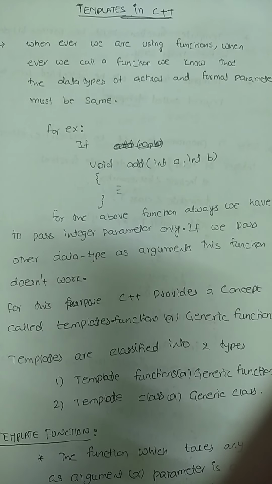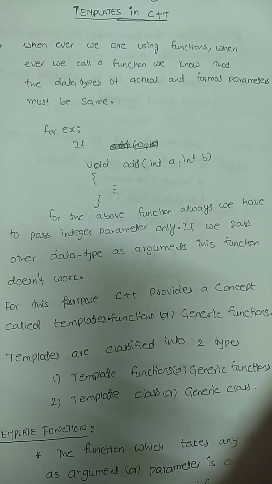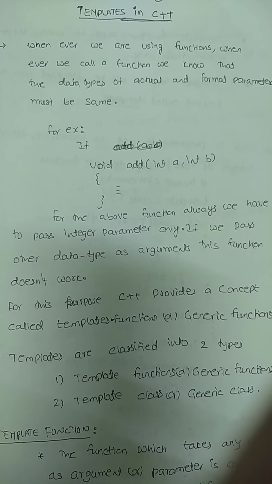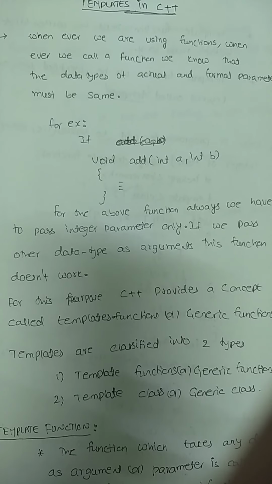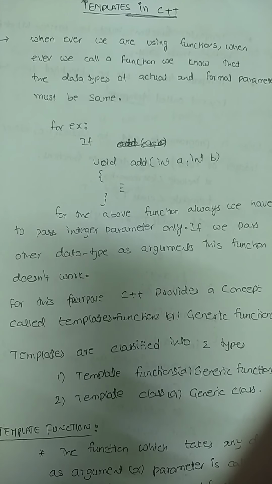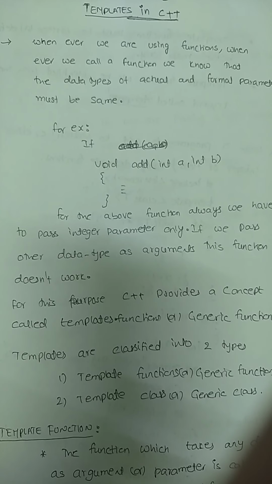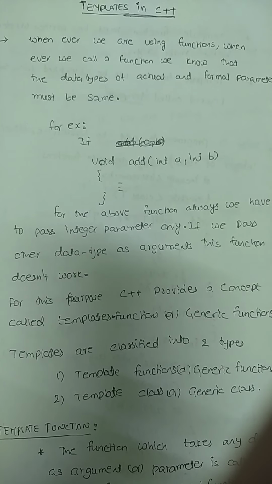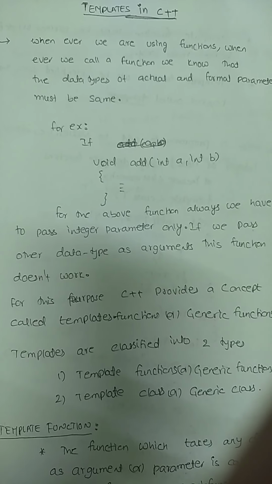We had seen that if we take a function called add, and that function takes two parameters of type int and int, and we pass different parameters of type float, that is, if I call the function add(x, y) where x and y are float values, then that function is not going to work.